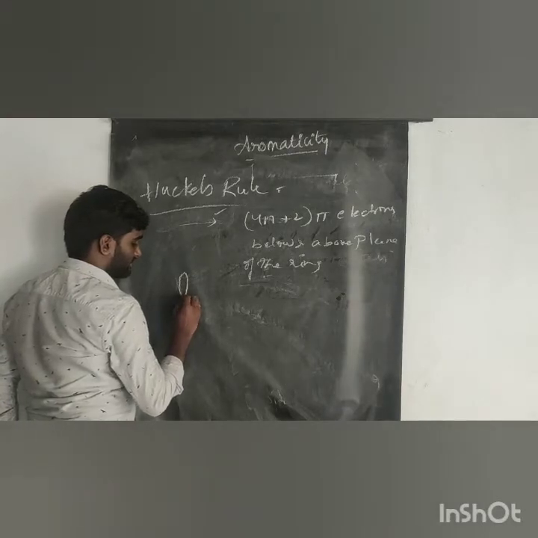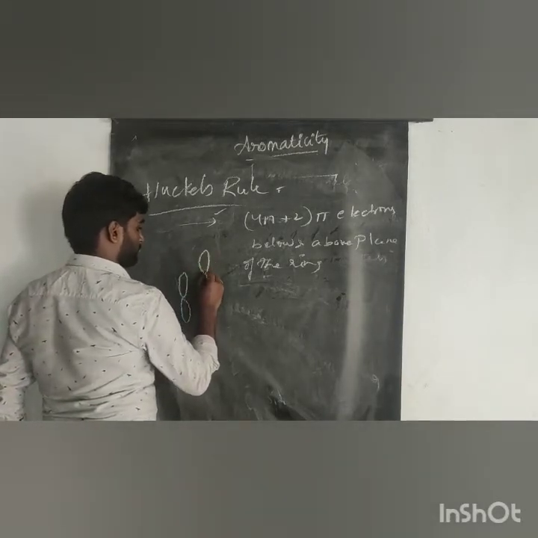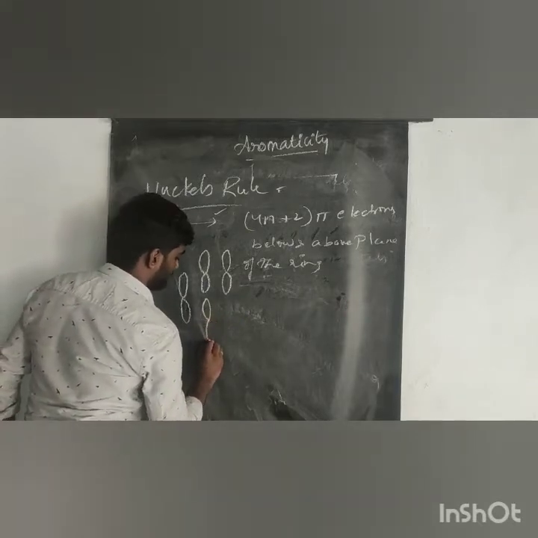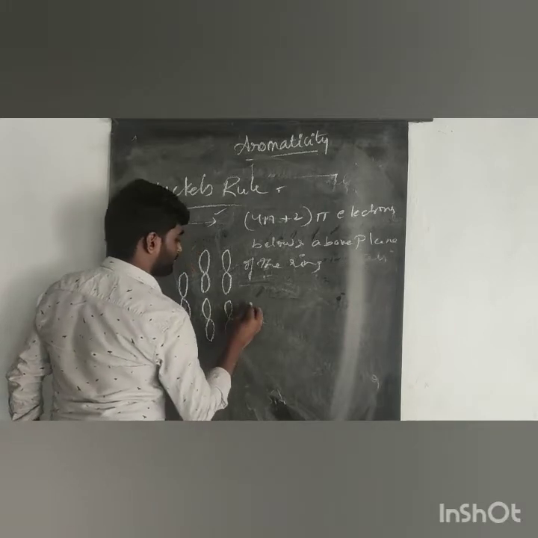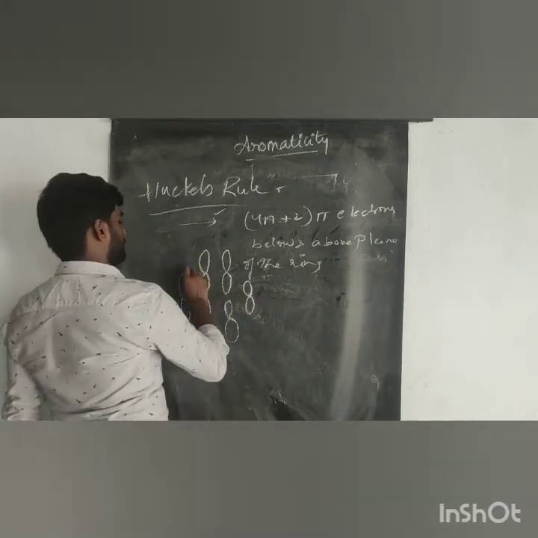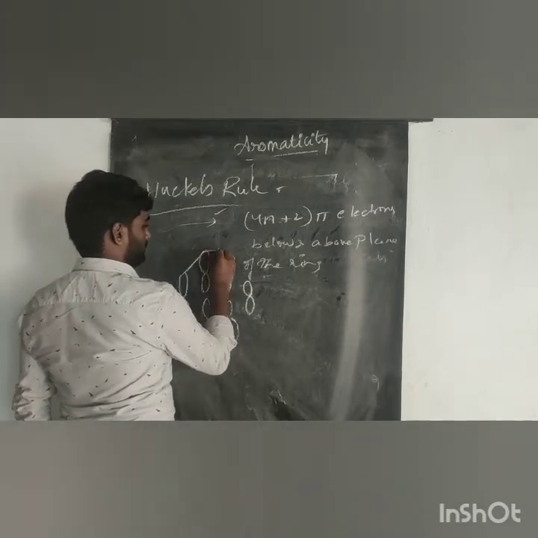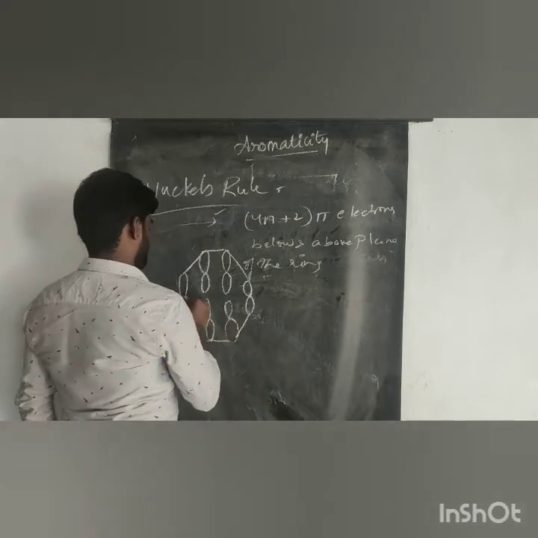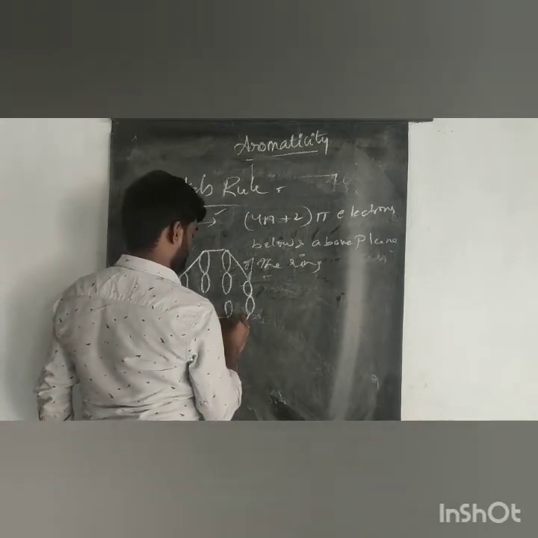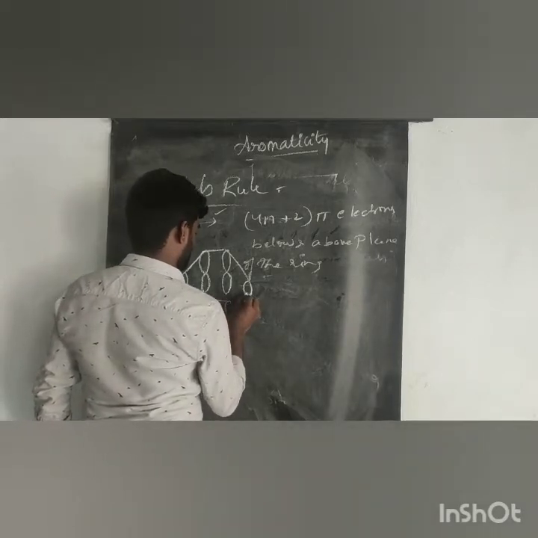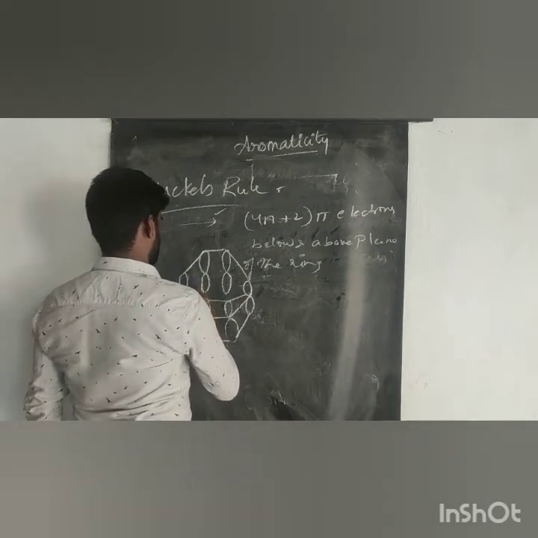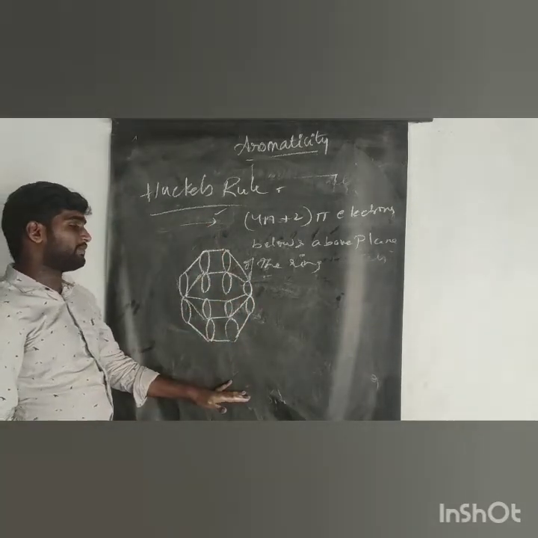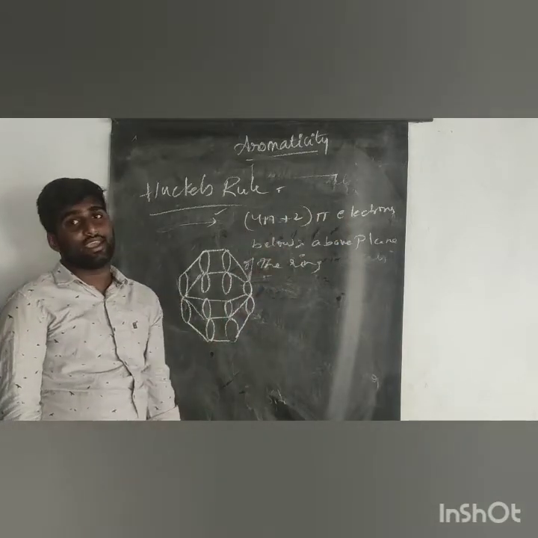See the diagram. So this is below and above the plane of the ring, and it should obey the 4n plus 2 pi electrons of Hückel's rule.